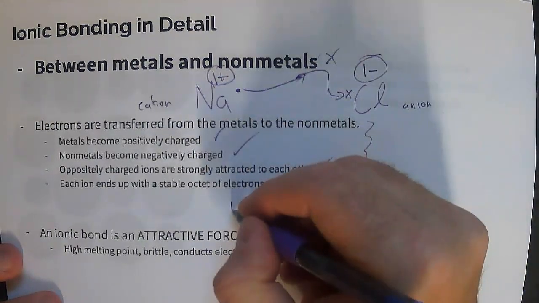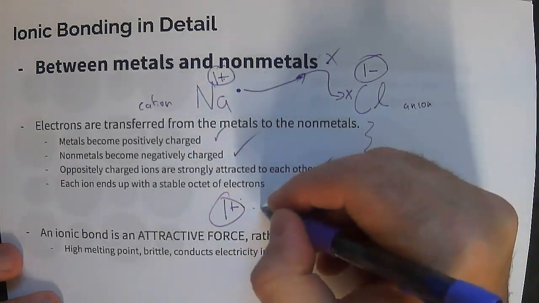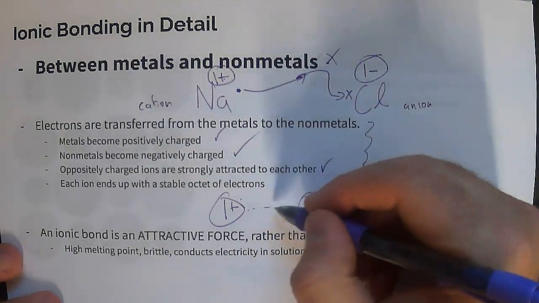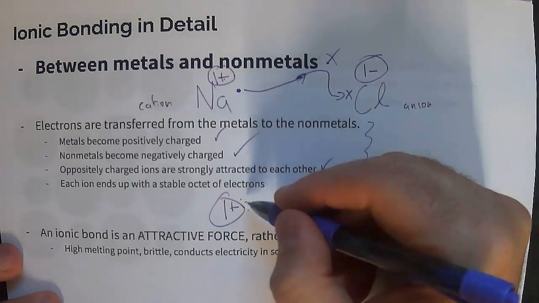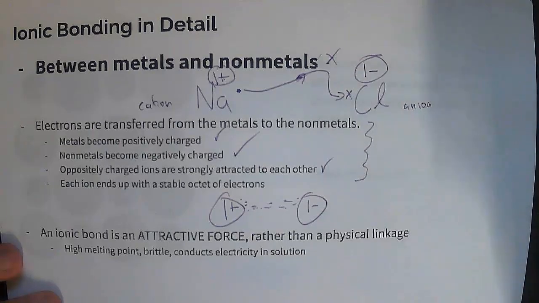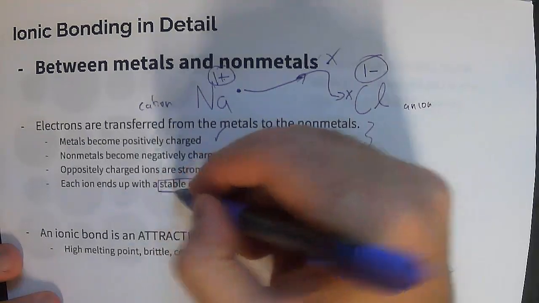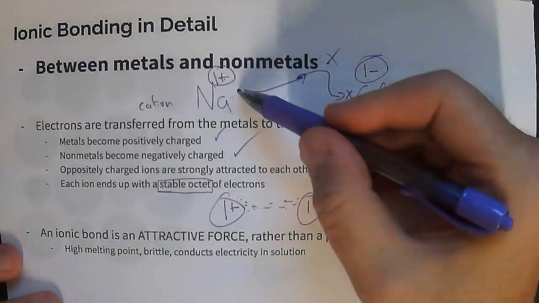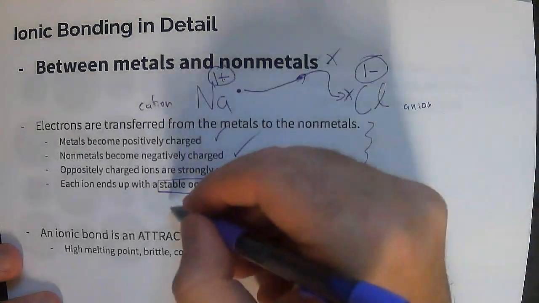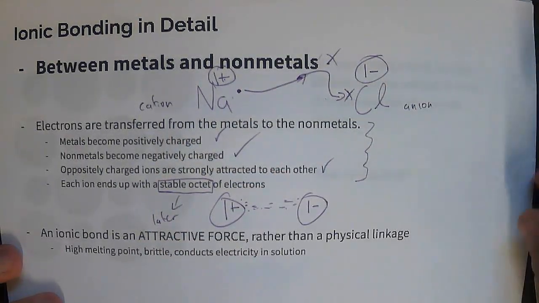Now that they are oppositely charged, let me clean this up and bring this down here. We have a 1 plus and a 1 minus charge. These 2 things, because they're opposites, are attracted to each other. Opposites attract, and so there's an attraction that brings these 2 together. That is called the ionic bond. And the driving force is that we end up with an octet of electrons. This gives up 1 electron to form an octet, and this takes the 1 electron to form an octet. We'll talk about this a little bit later, in the next video.